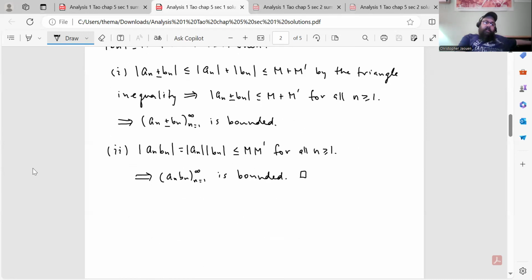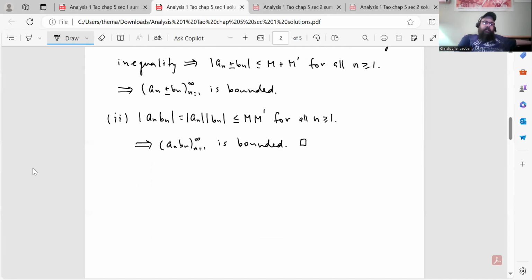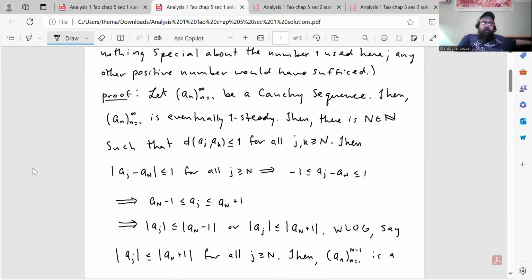Okay, and then same idea for part 2, except we don't have to use the triangle inequality here. The absolute value of a_n b_n is equal to the absolute value of a_n times the absolute value of b_n, which is less than or equal to M times M', because all those numbers are positive, right? Or 0, for all n greater than or equal to 1, which implies that the sequence a_n b_n, as n goes from 1 to infinity, is bounded. And that's it. That's the proof. Like I said, a very short exercise set.